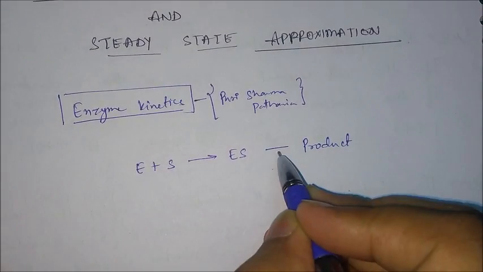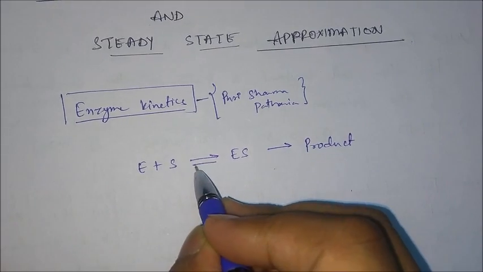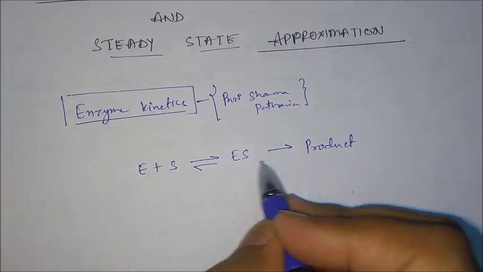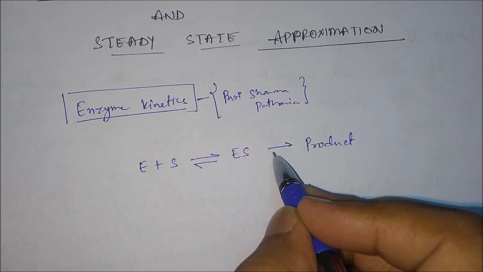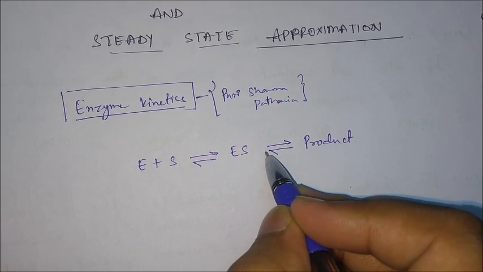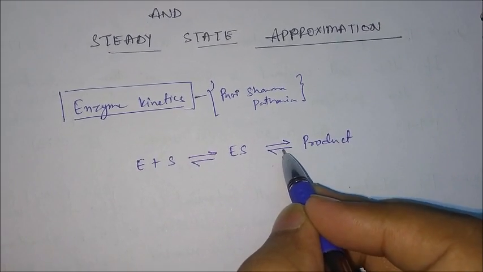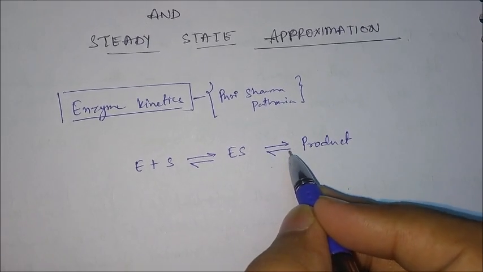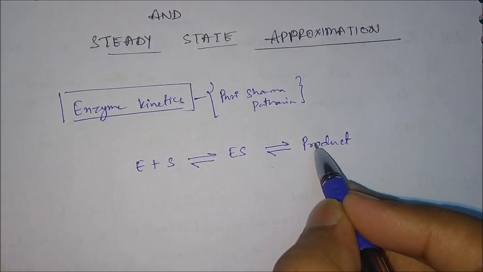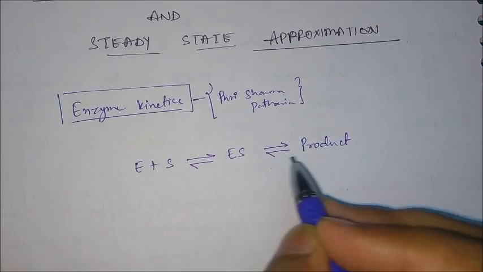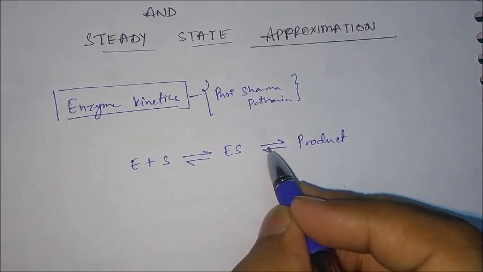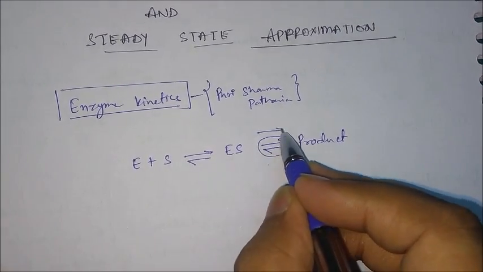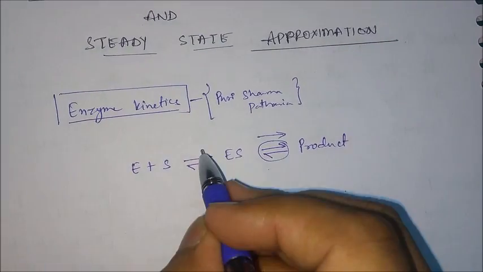All these reactions are reversible, but the rate of the reverse reaction from product is so small that it is considered unidirectional and can be neglected.